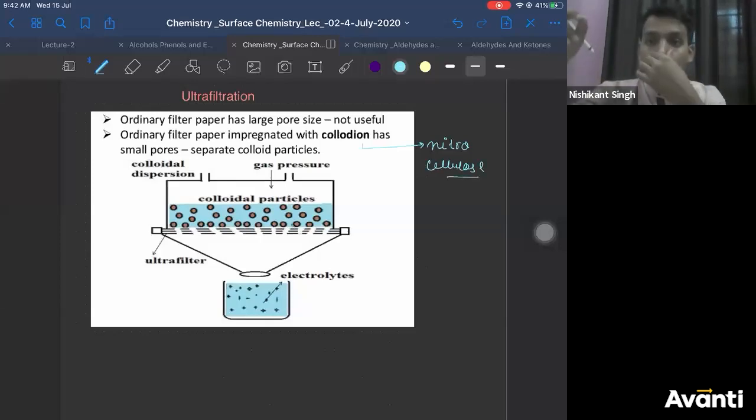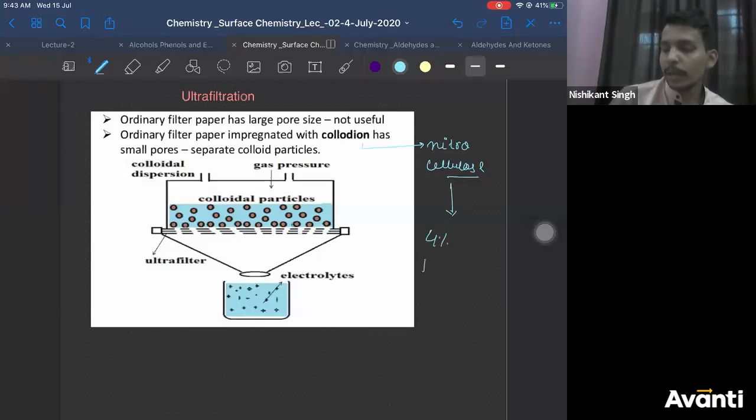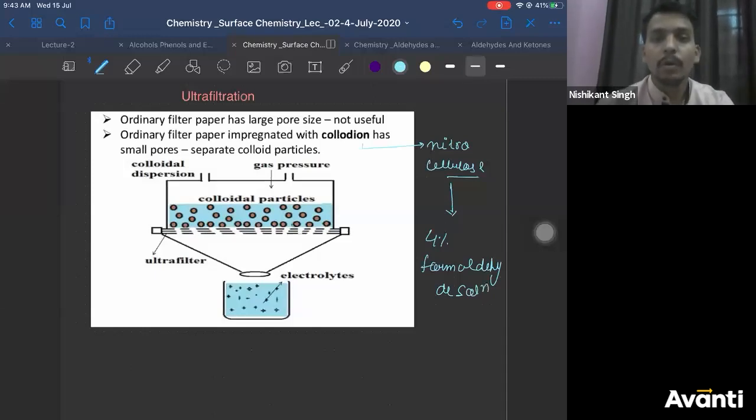So what do you do generally? You take your filter paper, you dip it in nitrocellulose solution. When you dip it in nitrocellulose solution, the filter paper, when you take it out, you have to dry it. After nitrocellulose, you have to treat it with 4%, I think, formaldehyde solution. If I remember correct, formaldehyde solution, right? I'll confirm the concentration. So special filter papers are there for ultrafiltration. Yes, we use special filter paper. I'm telling you how to make those special filter papers.